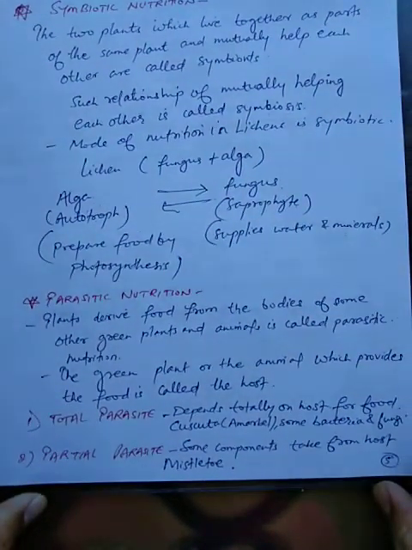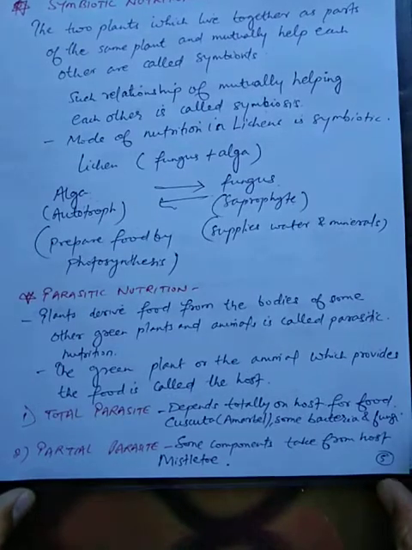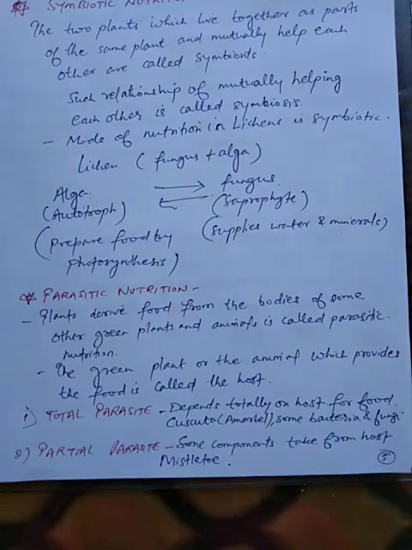Now students, parasitic nutrition. Parasitic nutrition is a type of nutrition in which the plant derives its food from the body of a host. So the host can be an animal or the host can be a plant. The plant or the animal which is providing food to parasites is known as the host.